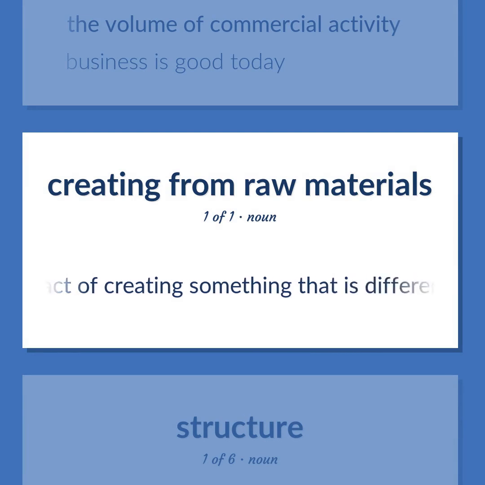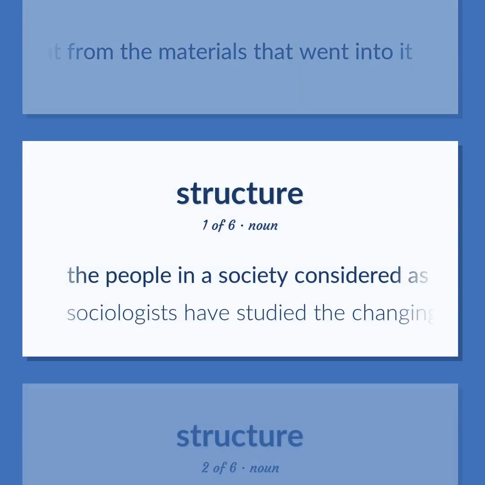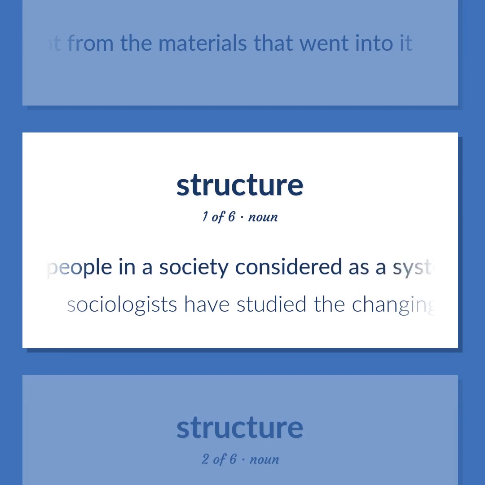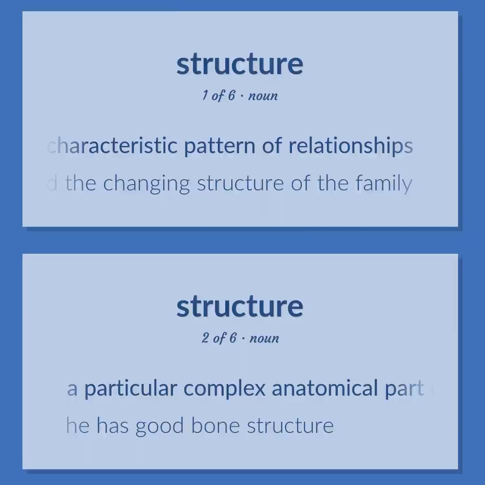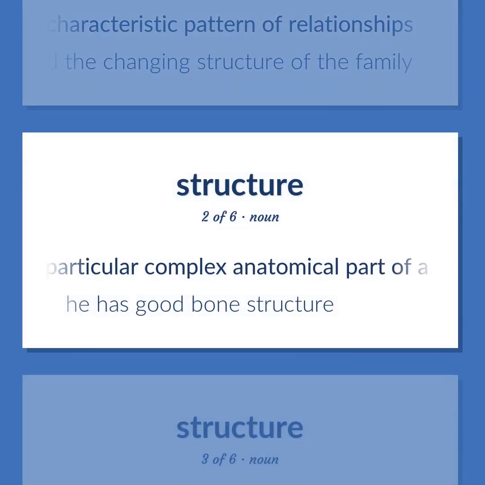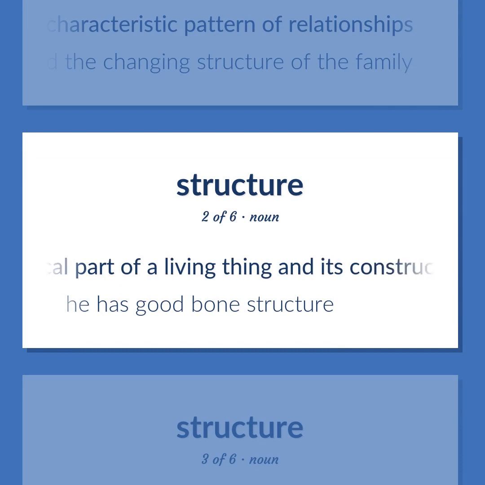The act of creating something that is different from the materials that went into it. The people in a society considered as a system organized by a characteristic pattern of relationships. Sociologists have studied the changing structure of the family. A particular complex anatomical part of a living thing and its construction and arrangement. He has good bone structure.